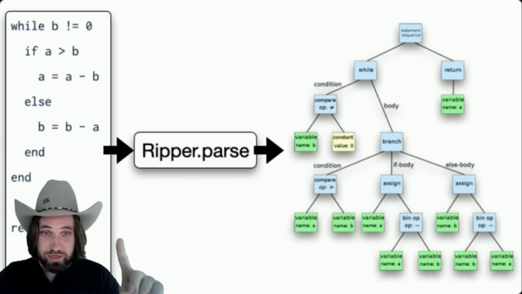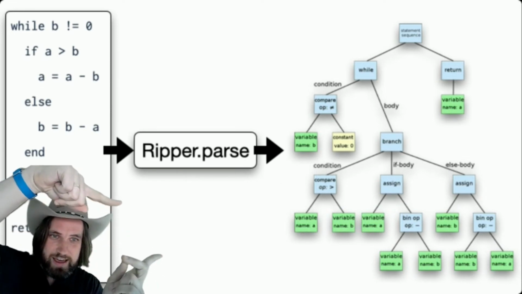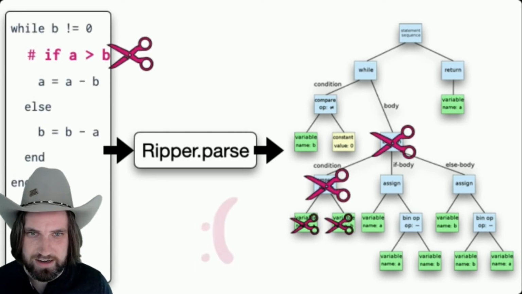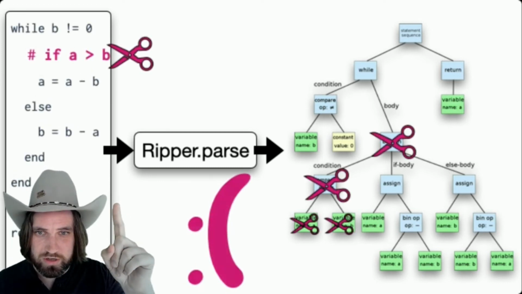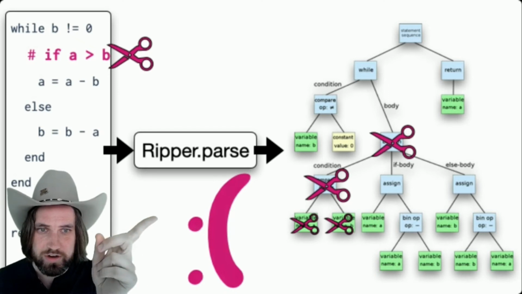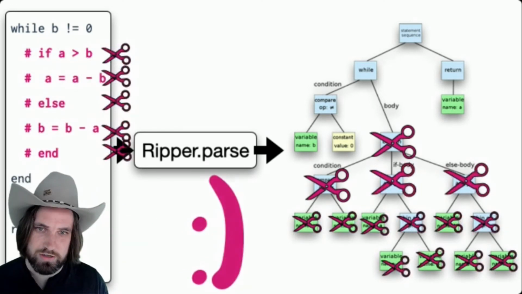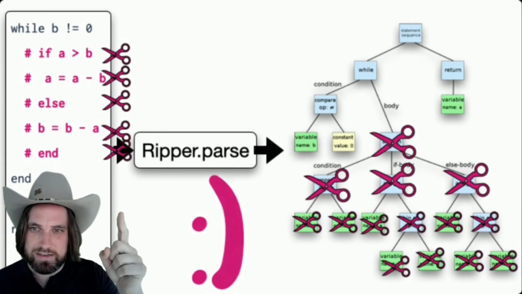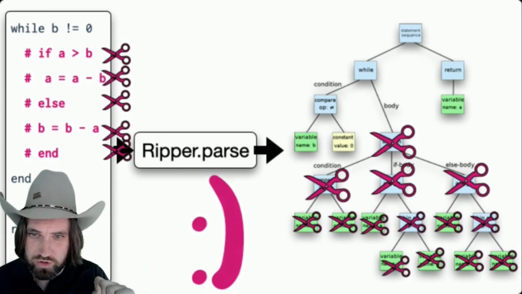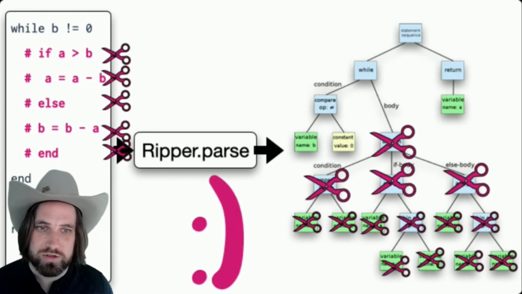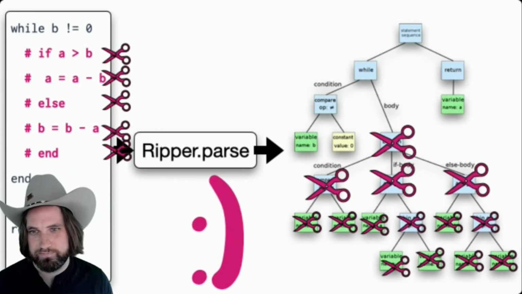So this Ruby source code generates that syntax tree. At this stage, we can detect syntax errors. If we try to comment out a critical line, then our parser will generate an invalid syntax tree. An important trick that we're going to use later is that if you keep commenting out lines from invalid source code, you'll eventually be able to build a valid syntax tree, which also means that your code is valid.